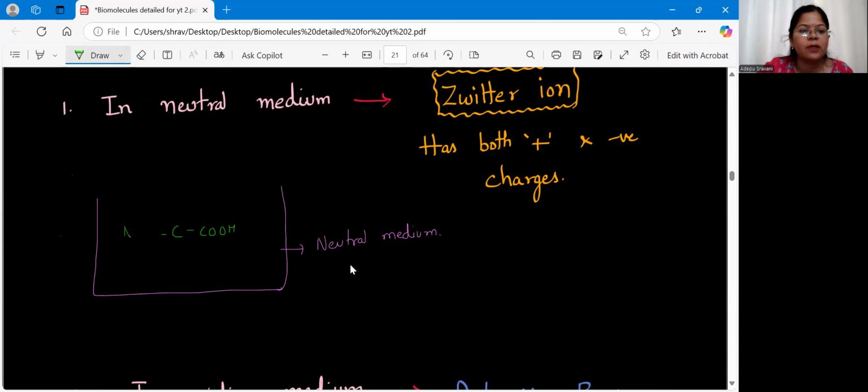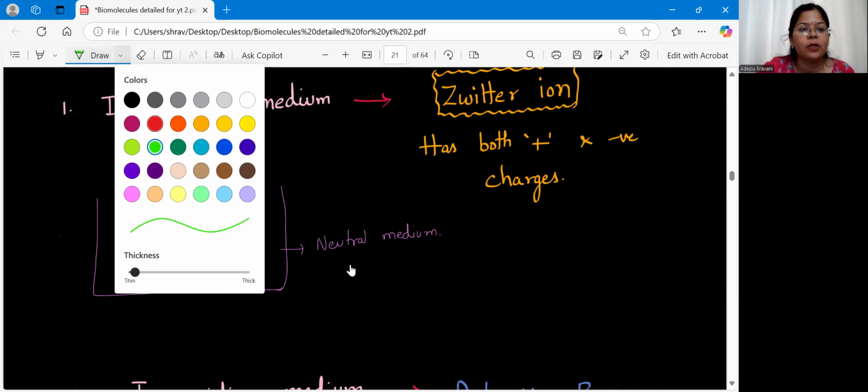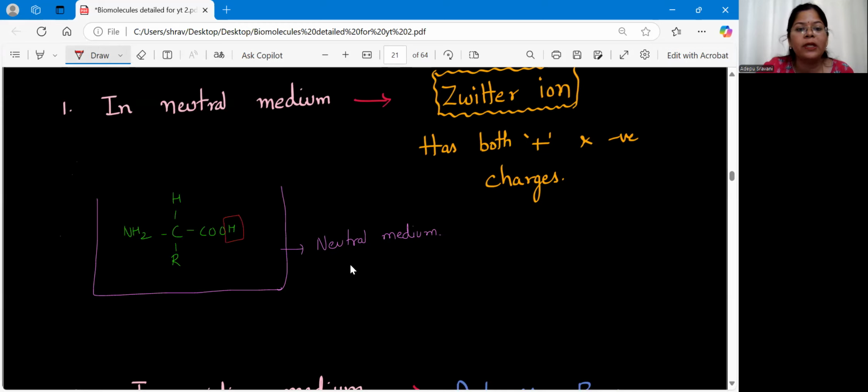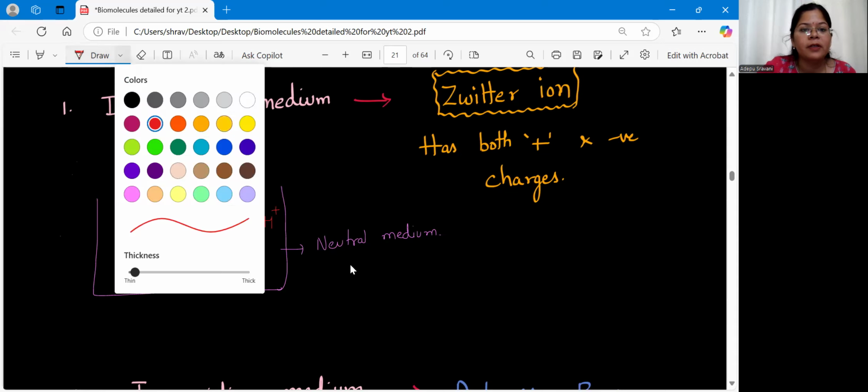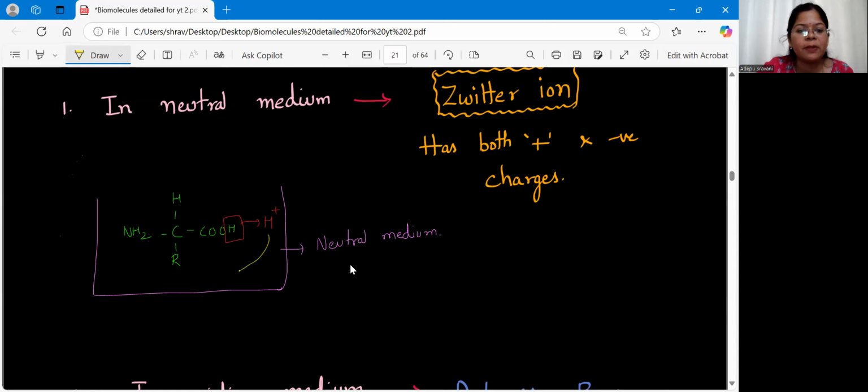COOH, NH2, H, and the R group. Now I'll simply write the R group because it can be any amino acid. Clear? Now in the neutral medium, what happens? From the carboxylic group, the H will come out. All right, so we have H plus here. And to the amine group, this H plus will go and bind. So what is the thing we get ultimately? Again, I'm drawing a neutral medium here, the same thing.